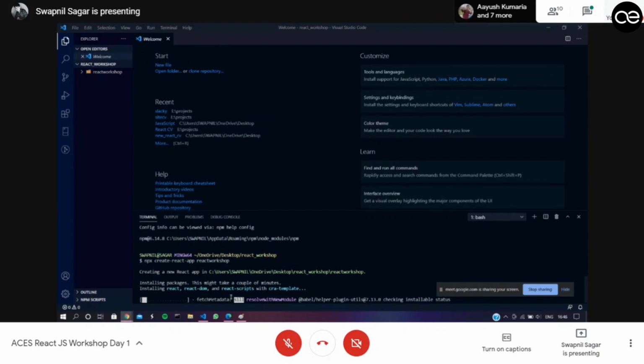Okay, so until it's done, let me explain one more feature of React. React is a single page application. All the projects or web pages that are created in React are not just multiple pages. It's just one single page. So what does it mean by one single page? Facebook and Airbnb, they have multiple pages, right? You can navigate through different pages. Then how can it be one single page? Well, it is not that. React actually has just one HTML file. It is index.html, and all the rest of the files are just JavaScript.